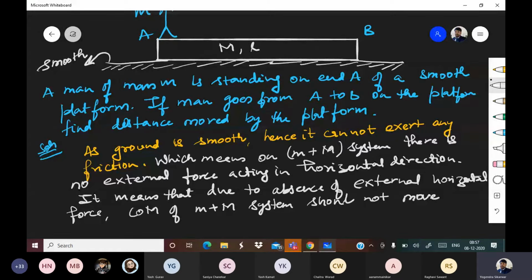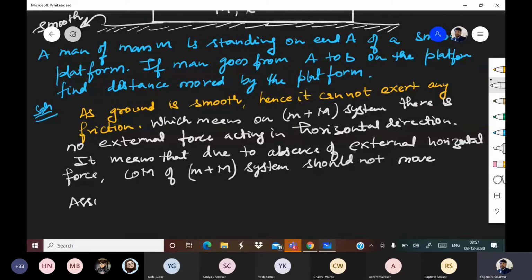Okay. So the m plus M system center of mass should not move in the horizontal direction. Right? Now, what I am doing, I am assuming that initially the center of mass is at the origin.